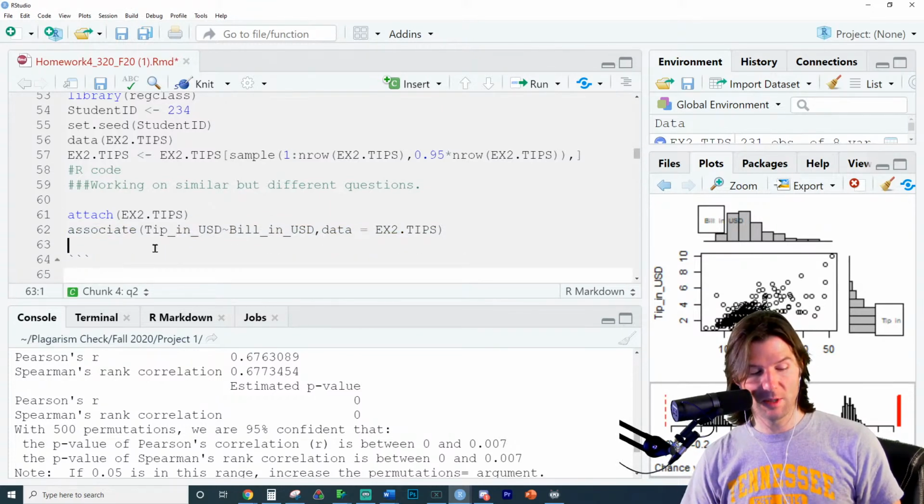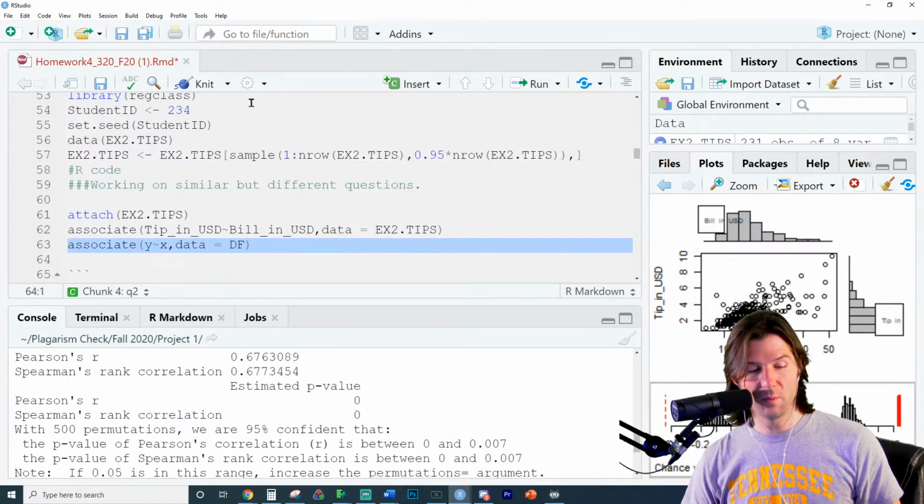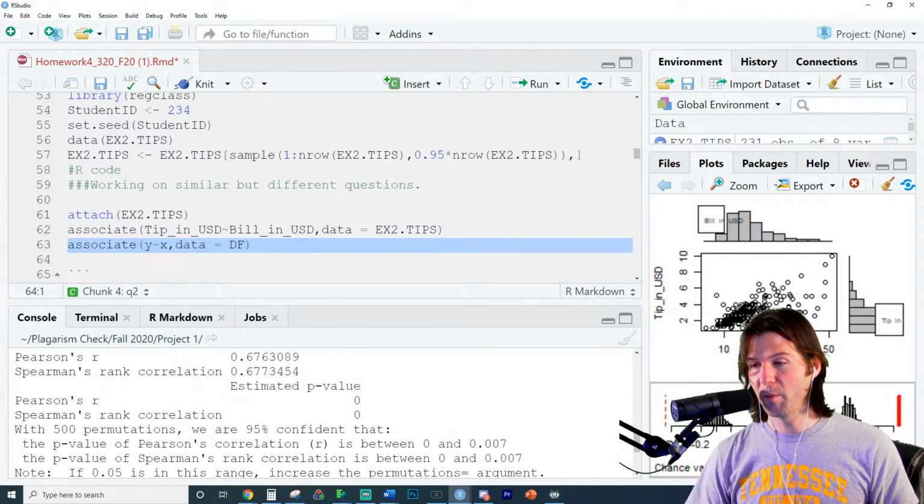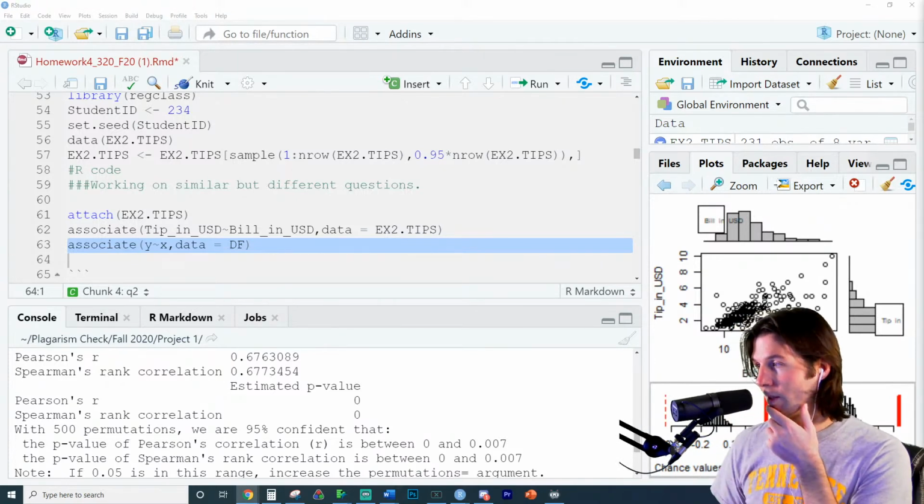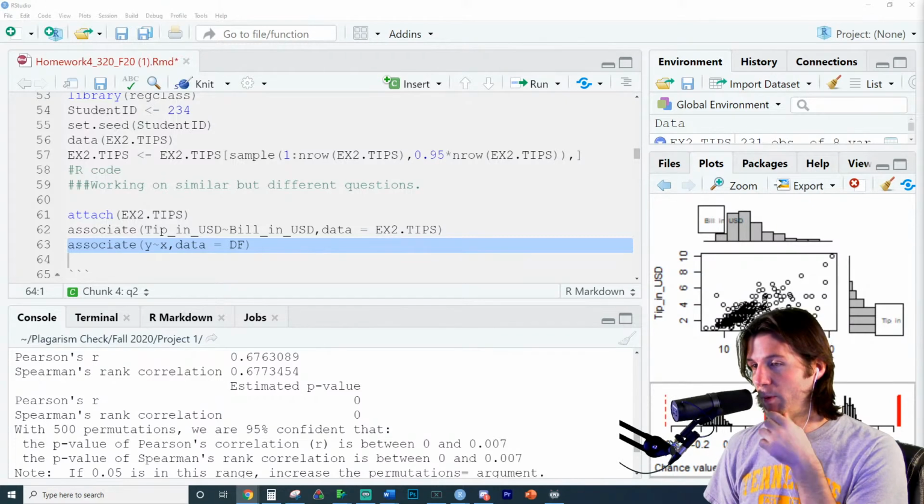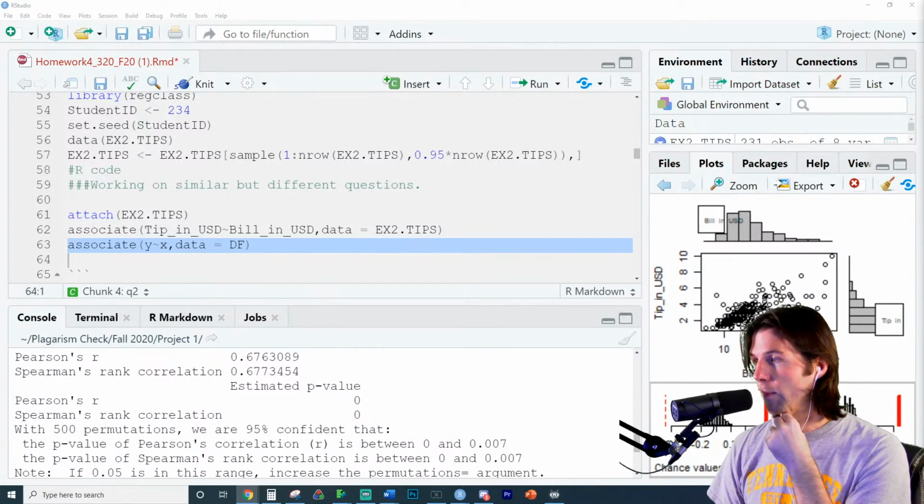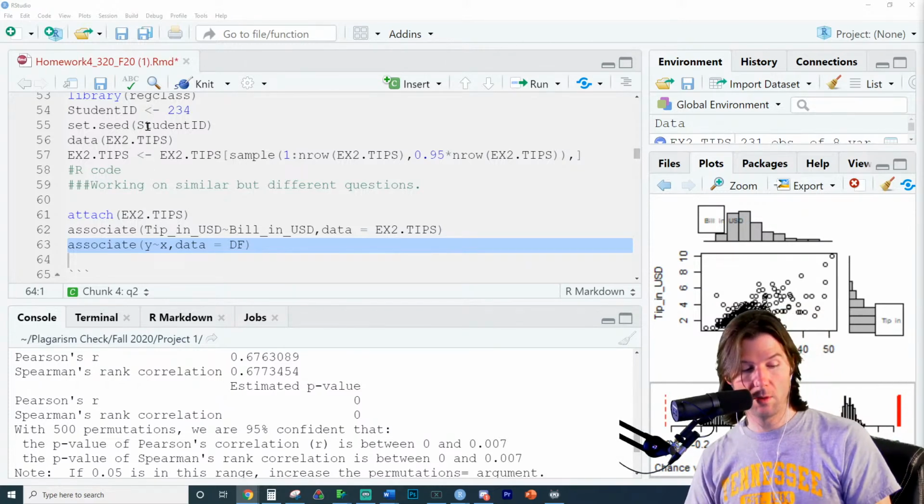Y tilde x comma data equals. So it's y tilde x comma data equals and your data frame name. And just make sure to run this code up above. Maybe that code wasn't run, but that's the format right there. We put in the y variable, tilde, the x variable, comma, data equals, and the name of the data frame. Just make sure to run all this code up here above.